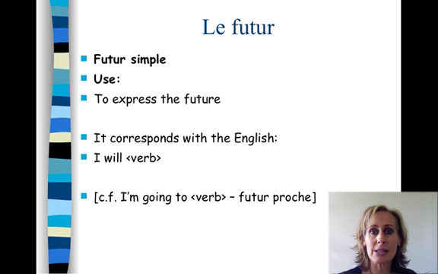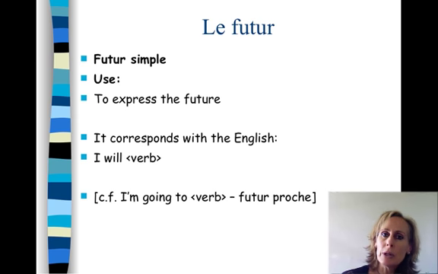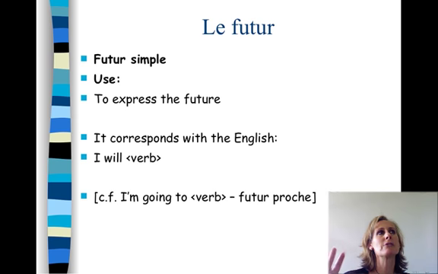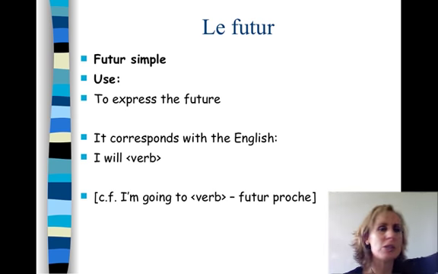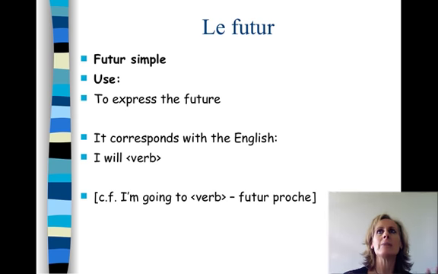Okay, our other future tense is called the futur simple, the simple future. It's used to express the future again, but the sense is a little bit different. It corresponds with the English I will clean my room, for example. Yes, I will verb. So compare it with I'm going to clean my room, I will clean my room. There's a slight difference. There's a difference in time. I'm going to clean my room, it's like it's going to happen sooner than I will clean my room at some point in the future. We don't know when. So there's a bit of a difference in intention and in time.